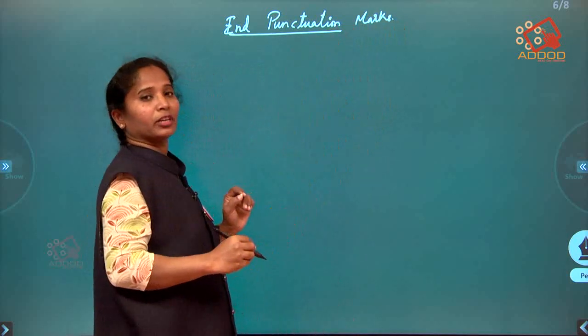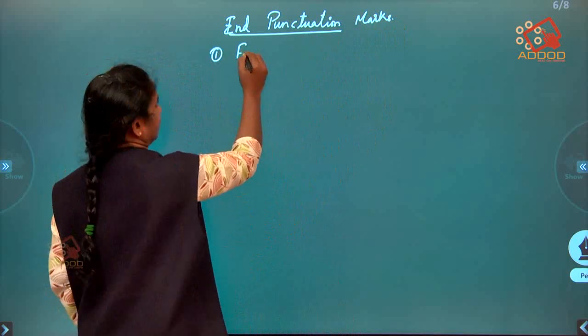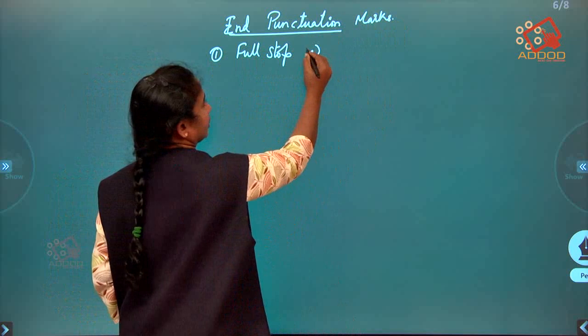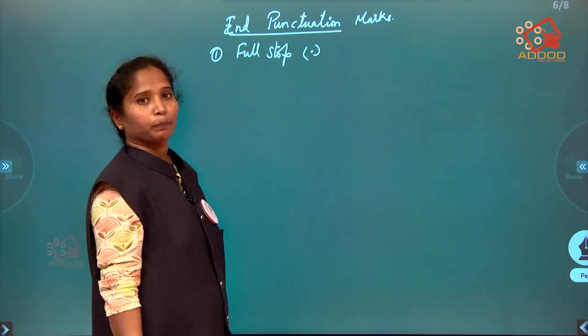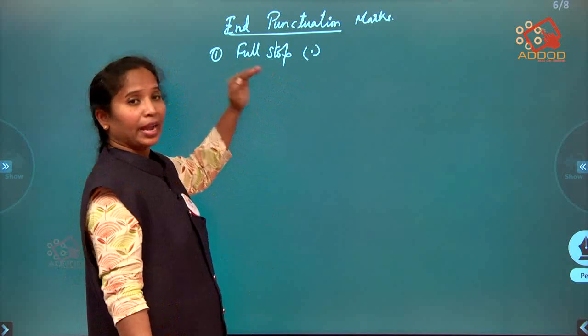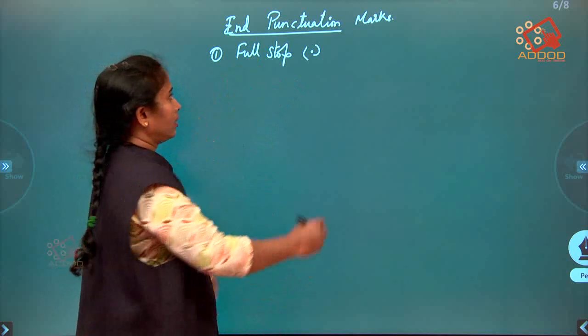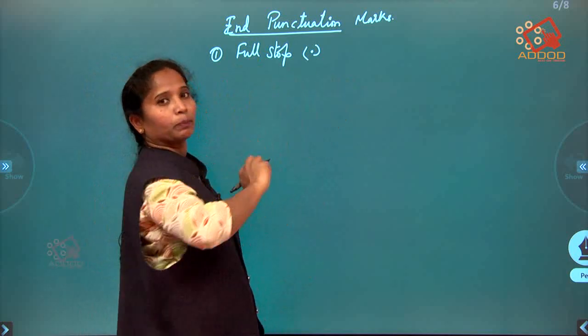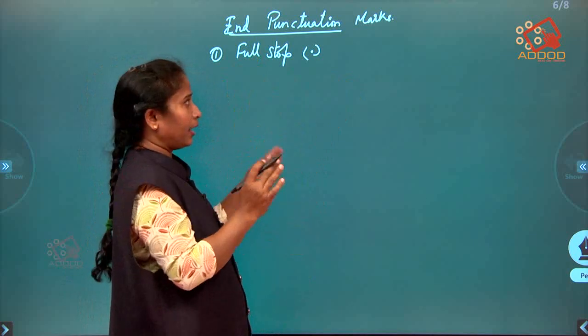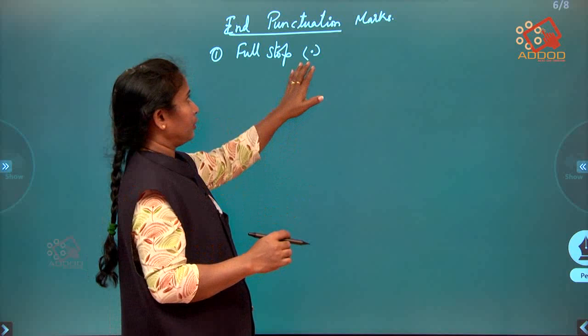Very easy to identify. First one, it's a full stop, right? Where do we use full stop? Full stops are used at the end of a sentence. This is my pen, full stop. I use it daily, full stop. So at the end of any sentence, we use full stop.